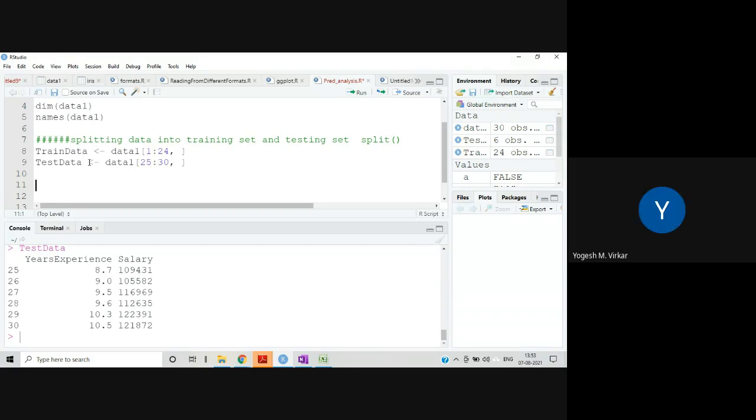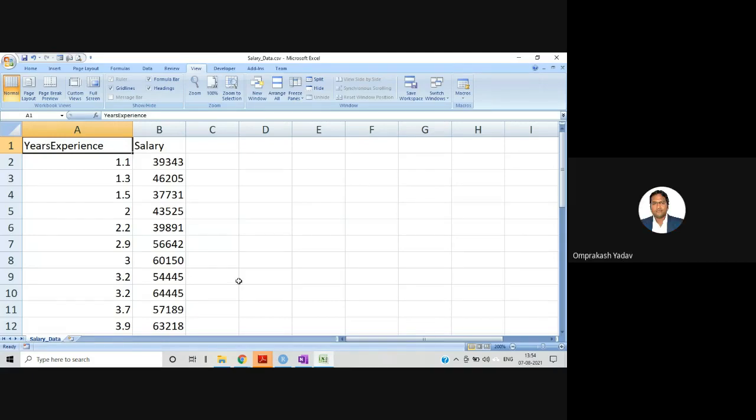A quick question here. In the data, if you look at the Excel file, the first line is basically the headers, years of experience and salary. So how does the program understand that it doesn't have to consider the first line and should start from the second line? By default, the headers are false. So when it reads the data from the CSV file using the read.csv function, the headers are false.